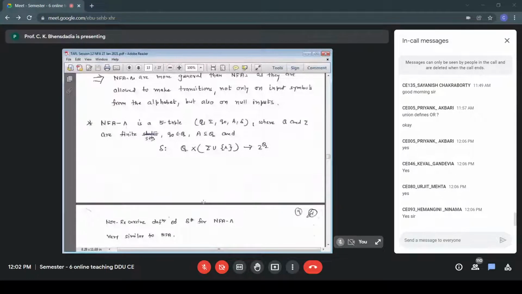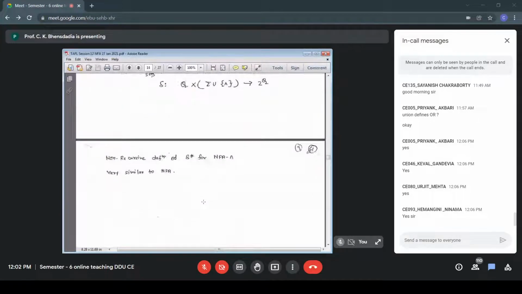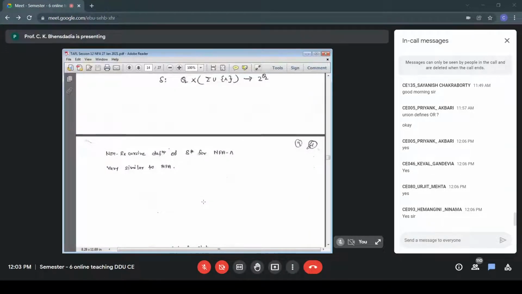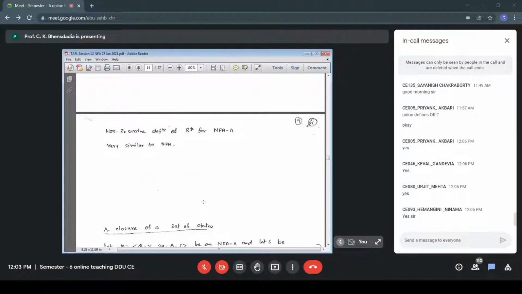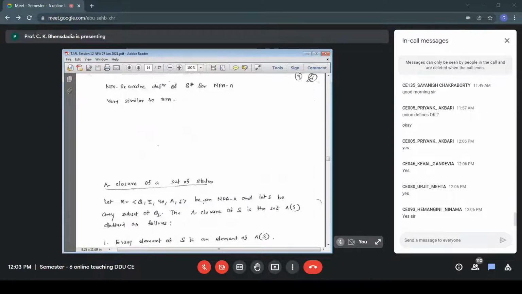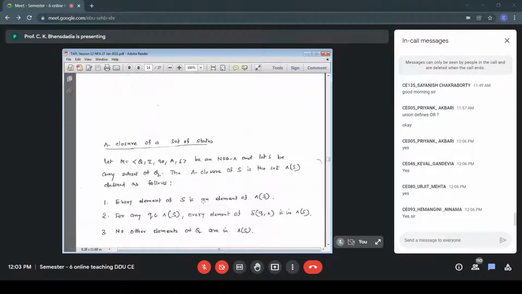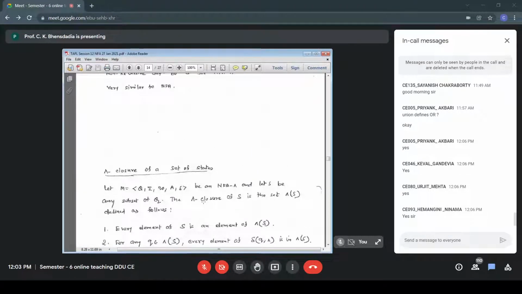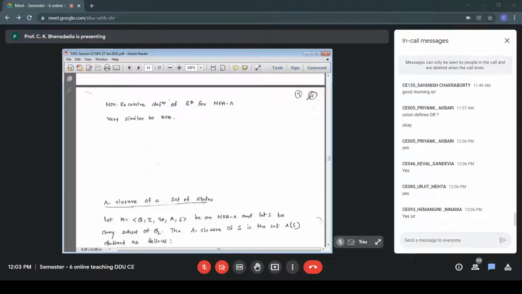Now, let us go to the next part. Non-recursive definition of delta star for NFA null. It is similar to NFA, so we don't discuss that. Let us define a term called null closure of a set of states. So M is our NFA null, with the tuples Q, sigma, Q0, A, delta, with the usual meanings.